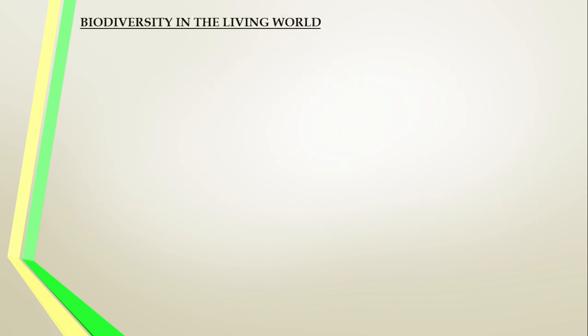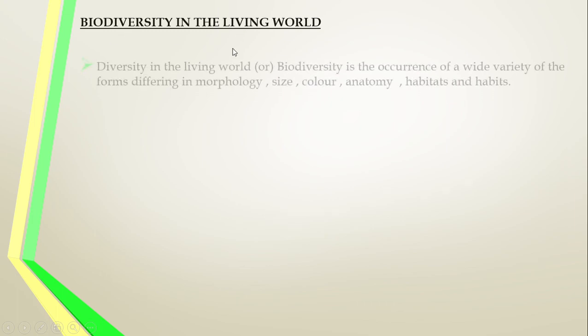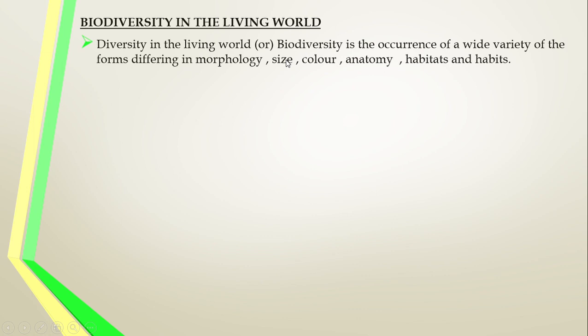Next, biodiversity. See, the diversity, that means the diverse forms of living organisms, different kinds of living organisms, that is called biodiversity in the living world. என்ன சொல்றாங்க? Diversity in the living world, or biodiversity, is the occurrence of a wide variety of forms that differ in their morphological features, in their size, color, and anatomical features, habitat, habit, etc. In various aspects, the living organisms differ from one another. That is called as biodiversity.